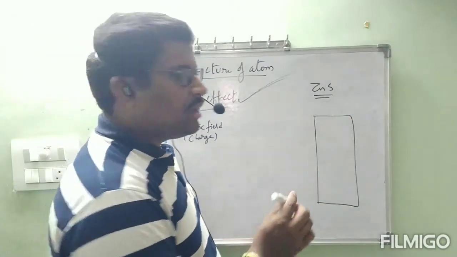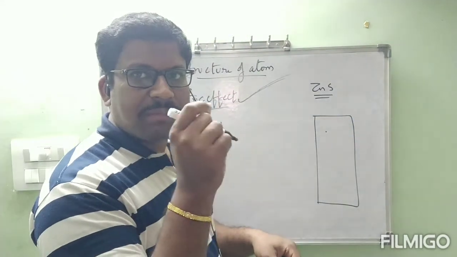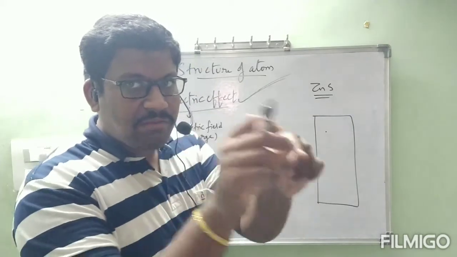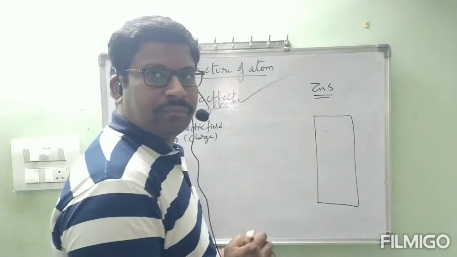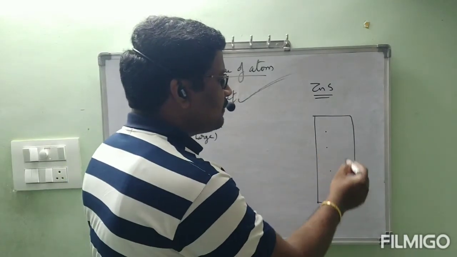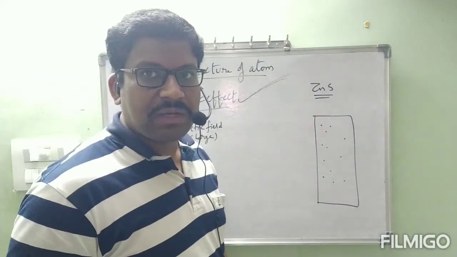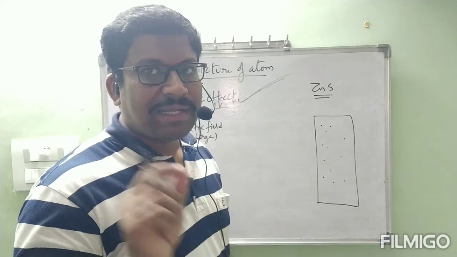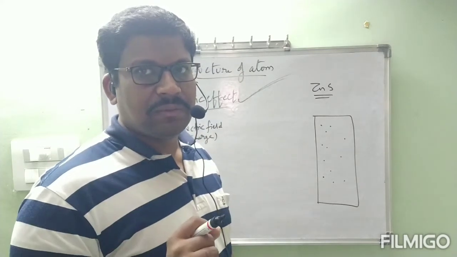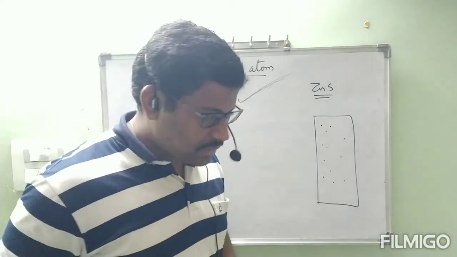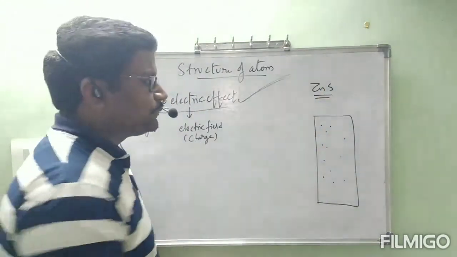Just imagine, if any charged particle falls here, at the time of falling we will observe the spark, and after some time we will see a dot. Like this, we will observe dots on the zinc sulfide screen if any positively or negatively charged particle falls on it. That is the specialty of zinc sulfide, which is charge sensitive. Now, this is about the property of zinc sulfide.